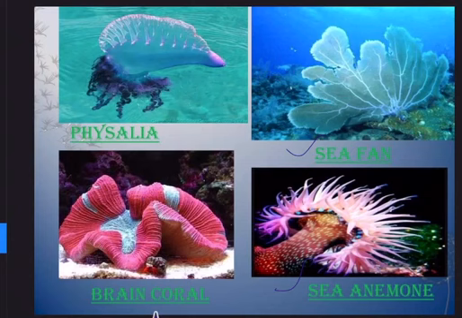So when we compare both the phyla, phylum Porifera and Coelenterata, what are the developed characters or evolutionary trends that it is showing? Porifera is a cellular level organization, Coelenterata is a tissue level organization. Porifera is not definitely diploblastic, but Coelenterata is definitely diploblastic.